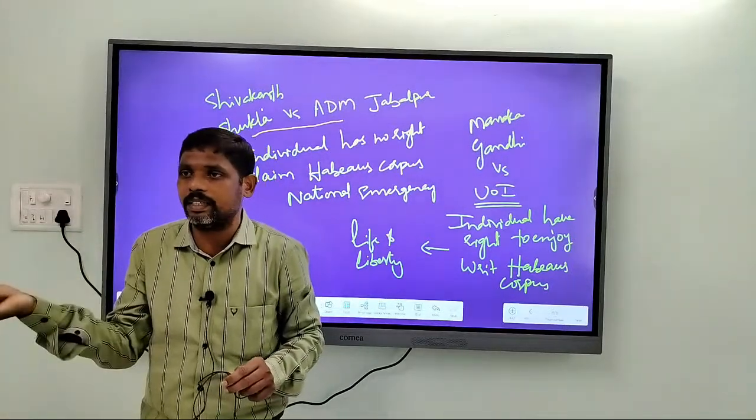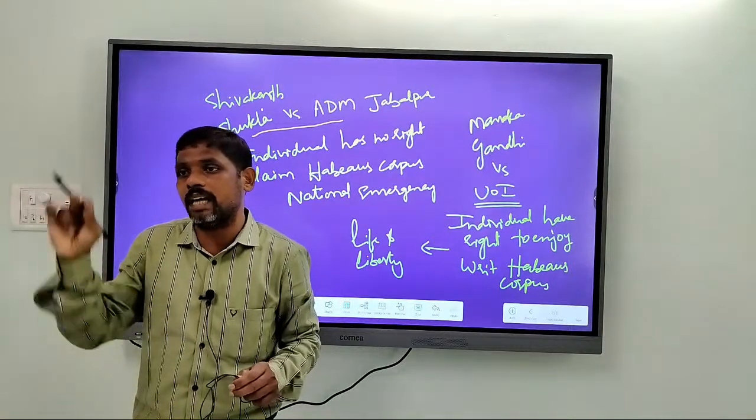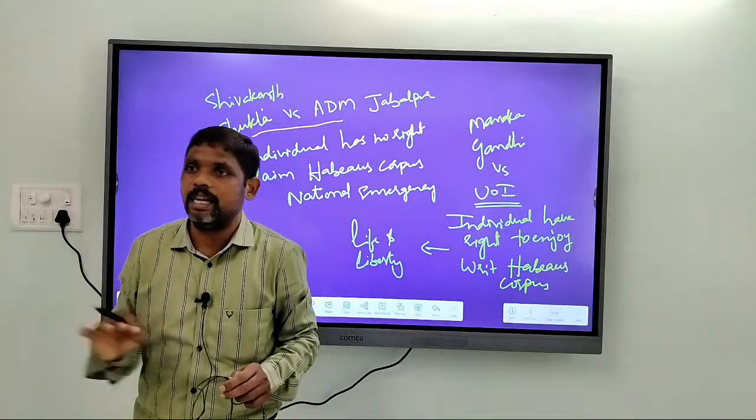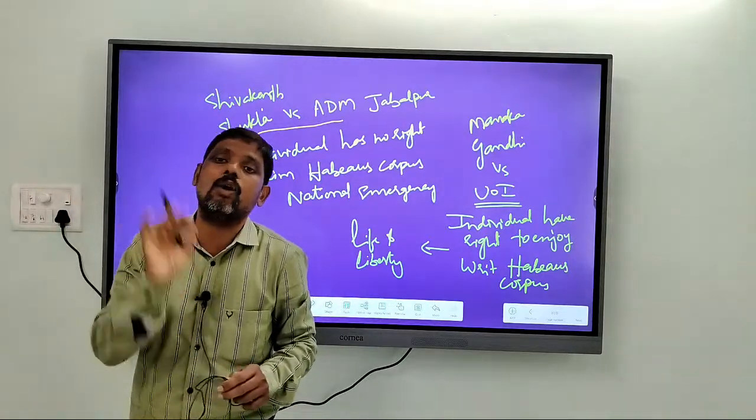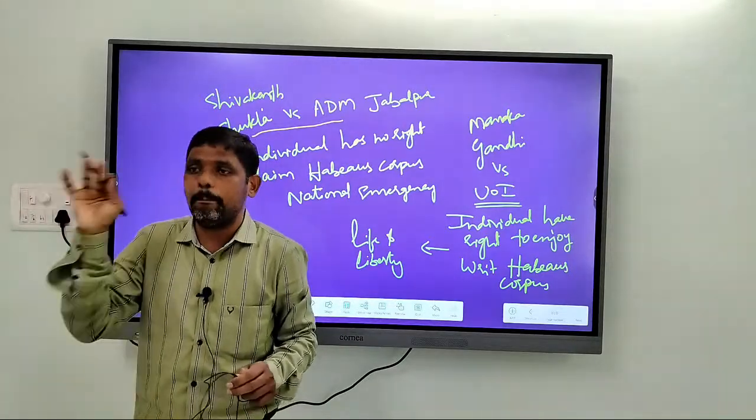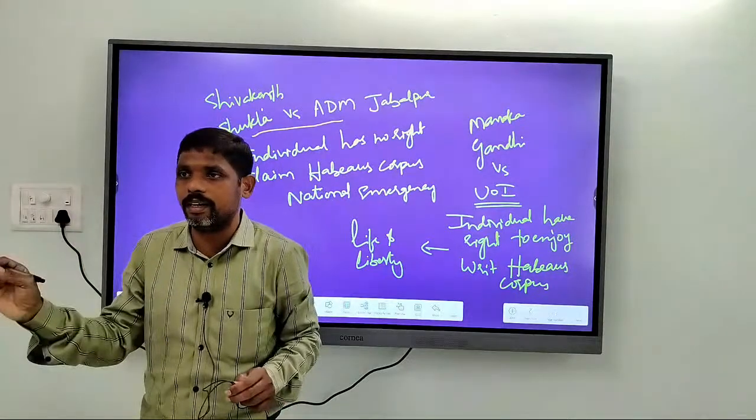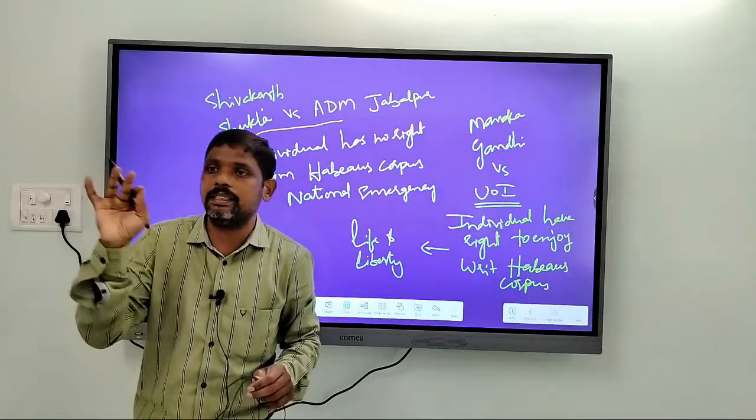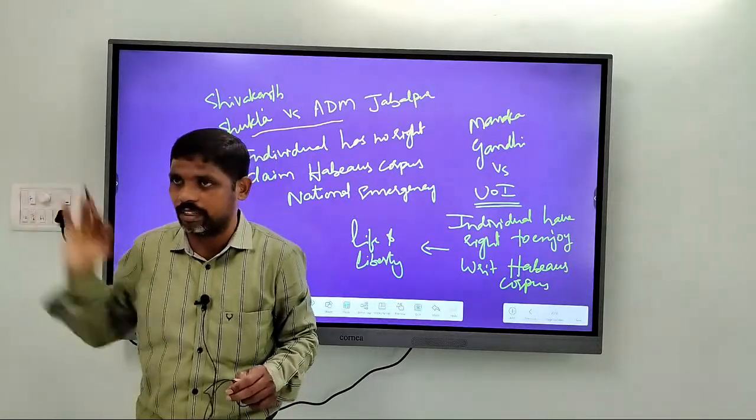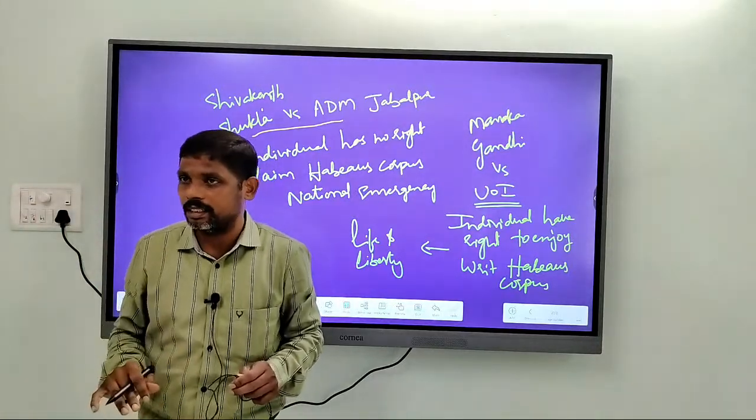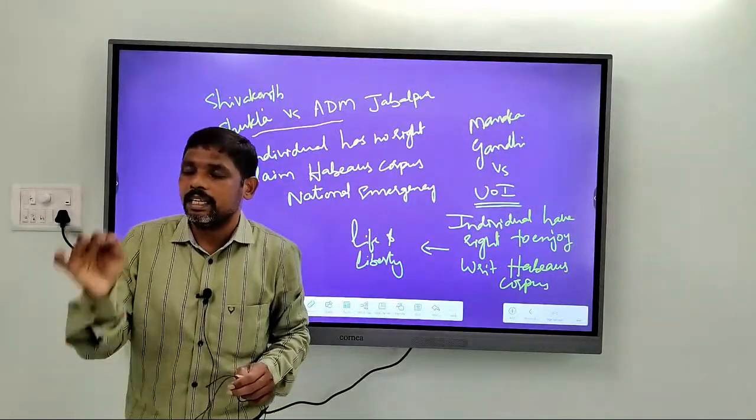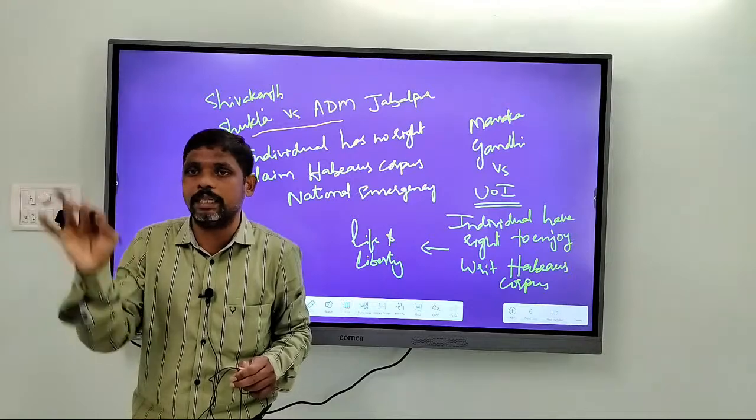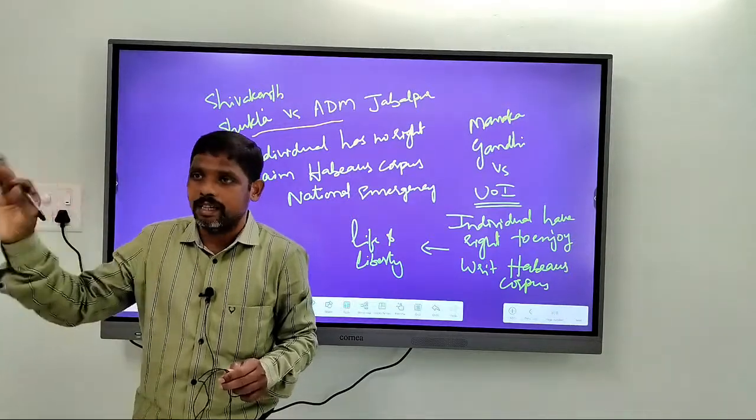According to Article 358, the rights which are mentioned in Article 19 will be automatically suspended. Apart from this Article 19, according to Article 359, President of India by an order can suspend any of the fundamental rights except the rights mentioned in 20 and 21. It implies that the rights mentioned in Article 32, the writs mentioned in Article 32 can also be restricted.